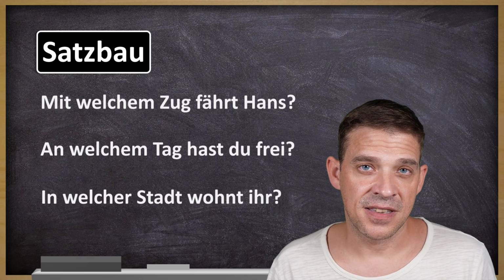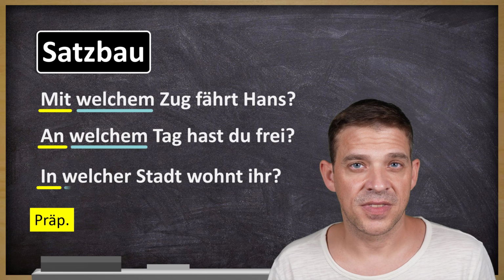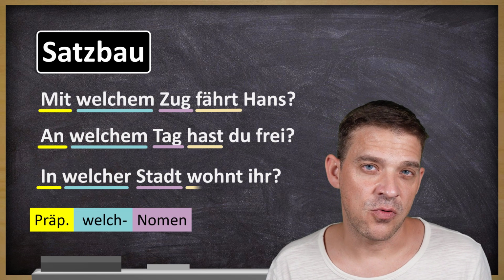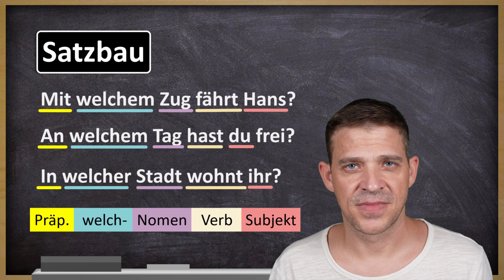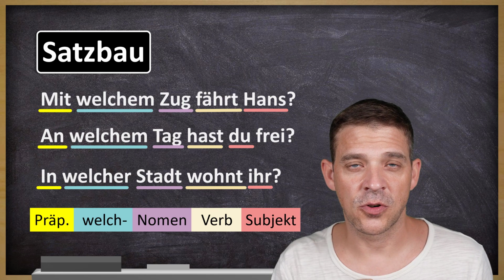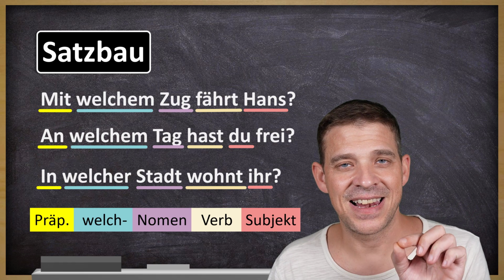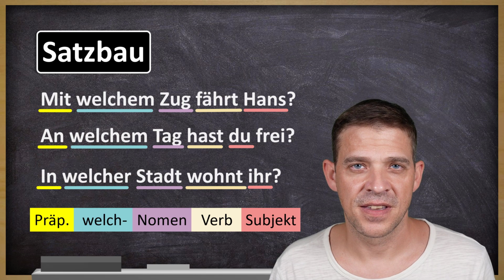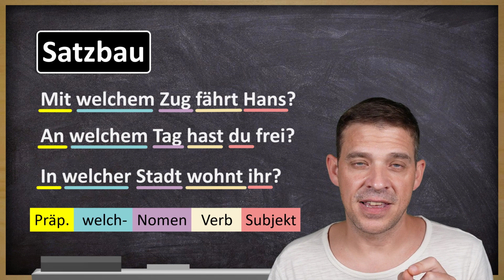Now let's look at the sentence structure more in detail. First position is always the preposition. Then you have the question article welch. Then you have the noun. Then the verb, and then the subject. And this is the sentence structure we'll find for all of those questions when forming a question with welch, this Frageartikel welch, plus Präposition.